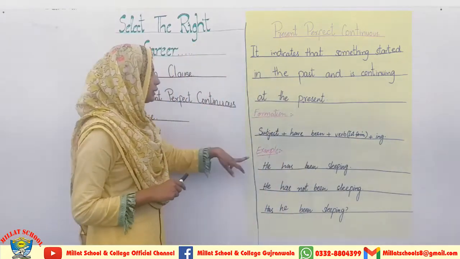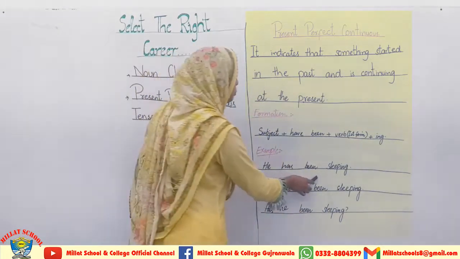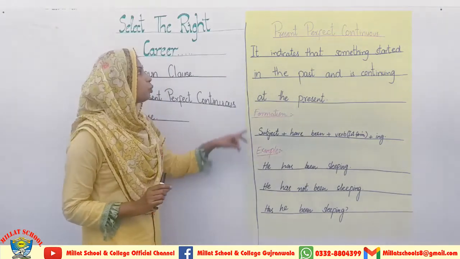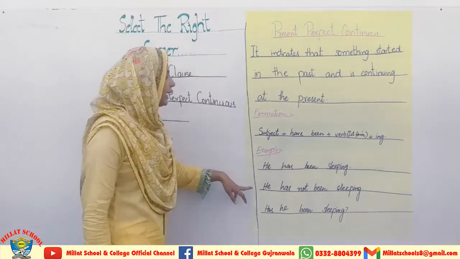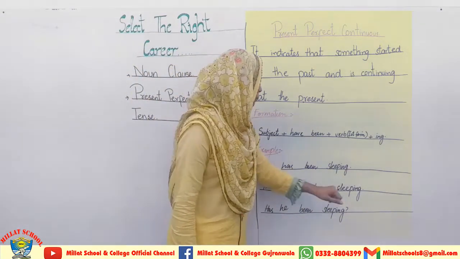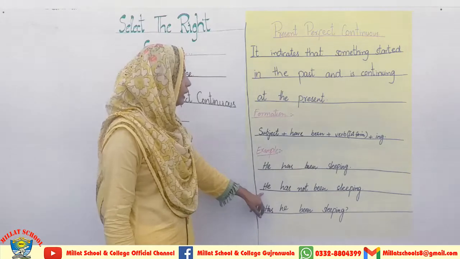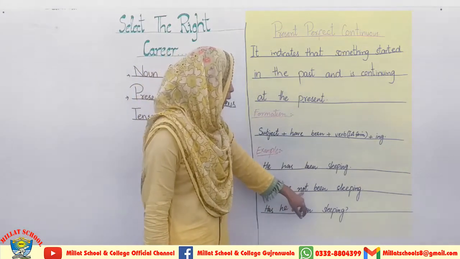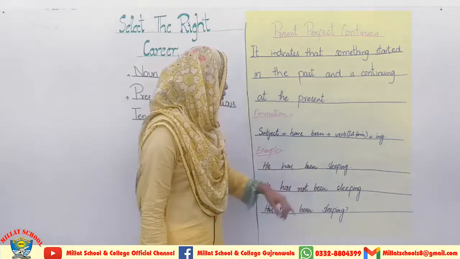Now I am coming towards the example. He has been sleeping. This is the positive sentence related to this tense. Now I am coming towards the negative sentences. He has not been sleeping. If we are going to put the not, then we will have to put it after the helping verb and been will come after not.